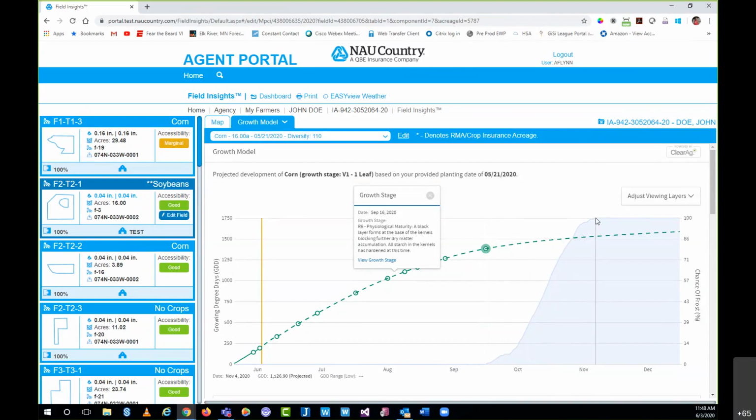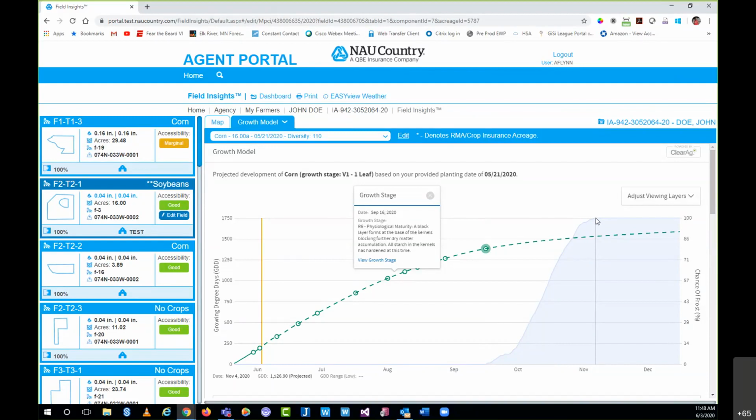With that being said, that's an opportunity to real quickly call out a future enhancement that's coming. Actually, it is here now, but it's not the time of the year, so we're not really marketing it real hard. But I do want to give you all a heads up that Field Insights was updated with what we are calling frost alerts, and it's something that your farmer can set up from within their Field Insights. The way it'll work is that it'll alert them via the app or email that there's a potential frost that's going to hit the next night or the coming night.